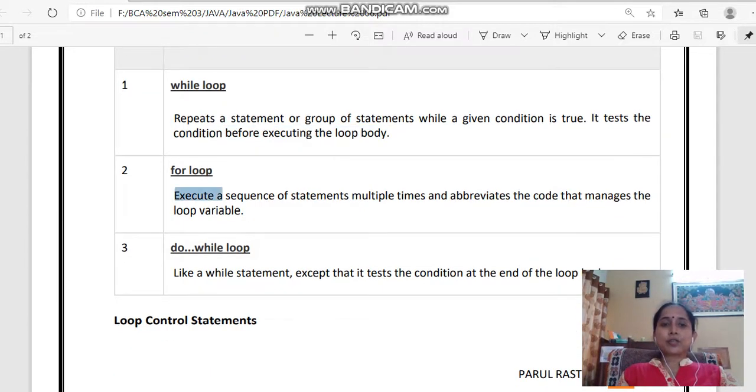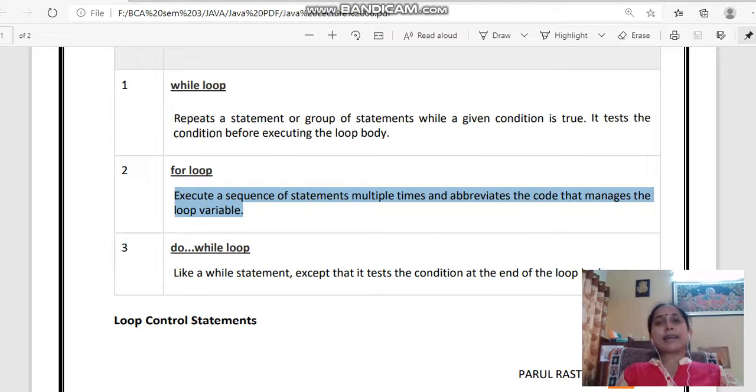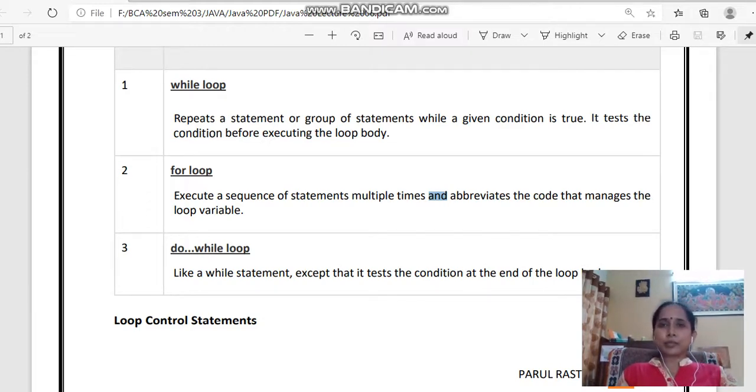The for loop executes a sequence of statements multiple times and abbreviates the code that manages the loop variable. The abbreviates का मतलब होता है कि in while loop, when I discuss the example programs, you will find that while loop में और for loop में दोनों में ही 3 conditions होती हैं, initialization, condition and updation. while loop में ये तीनों statements अलग अलग लिखे जाते हैं, जबकि for loop में you have all these 3 statements written as a single line of code. So that is why it is said to abbreviate the code. तो जो काम while loop में 3 step में हो रहा है, 3 different program lines में, वो for loop में एक ही line में हो जाता है.